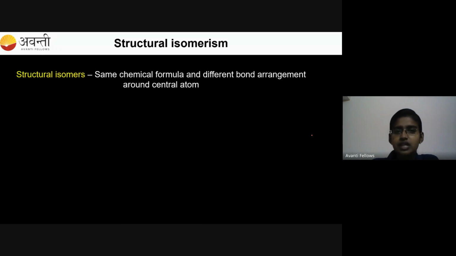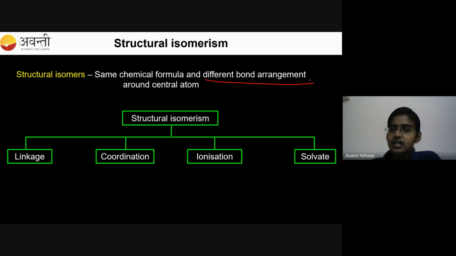So, coming to structural isomerism. What is meant by structural isomers? They are compounds with the same chemical formula but different bond arrangement around the central atom. Okay, they are called structural isomers. It is again classified into 4: linkage, coordination, ionization, and solvate isomerism. These are the 4 classifications under structural isomerism for coordination compounds.